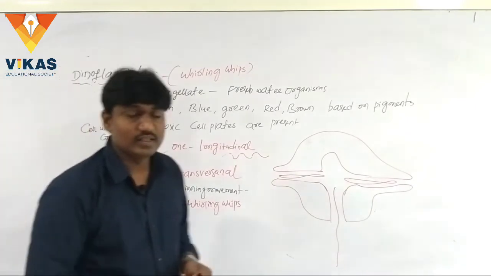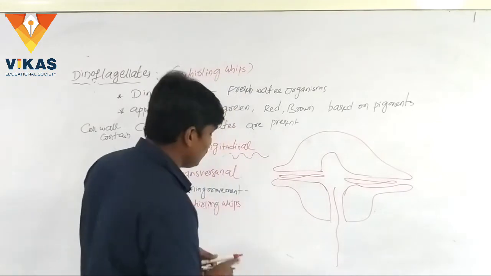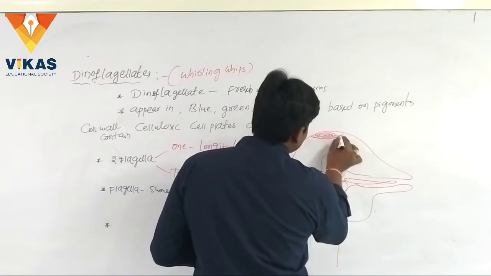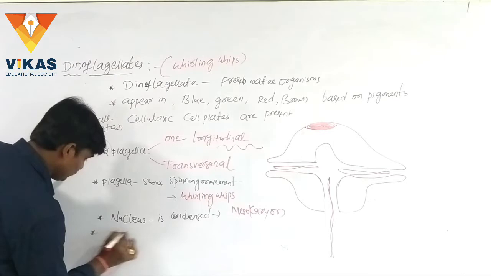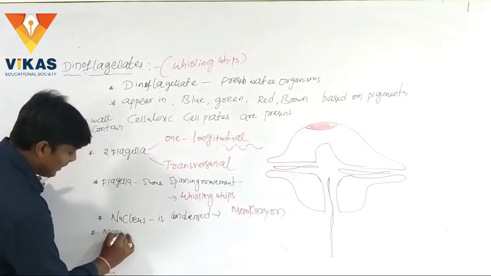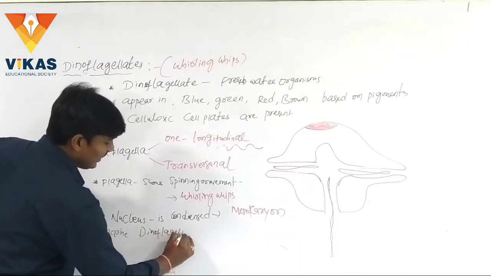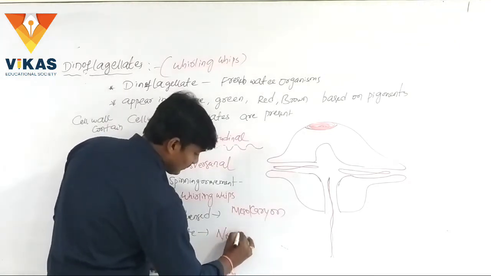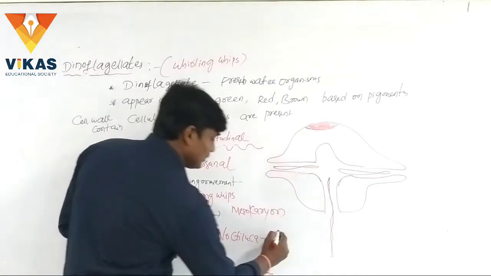And here the nucleus is condensed, hence it is called mesokaryon. Next, some marine dinoflagellates like Noctiluca show bioluminescence.